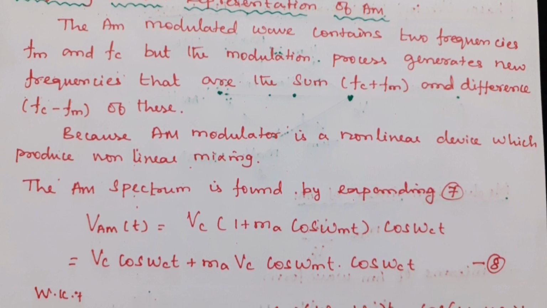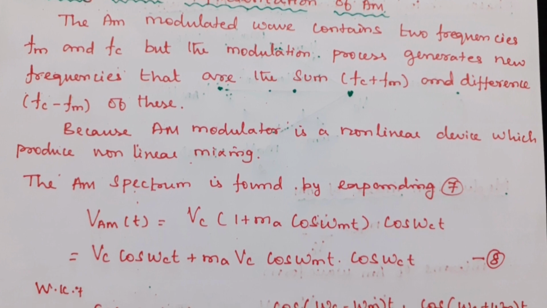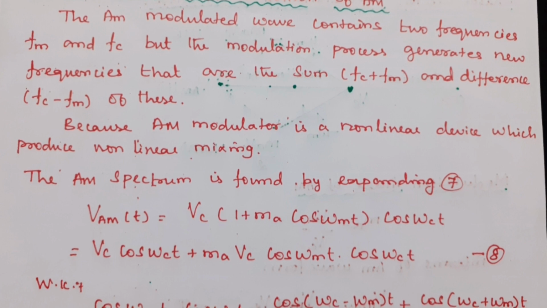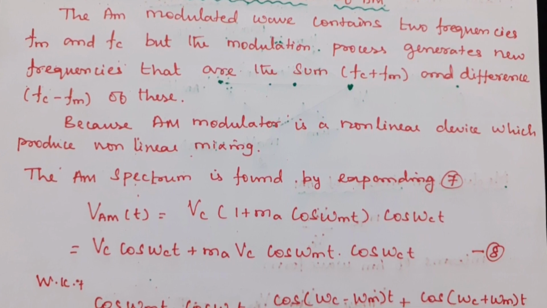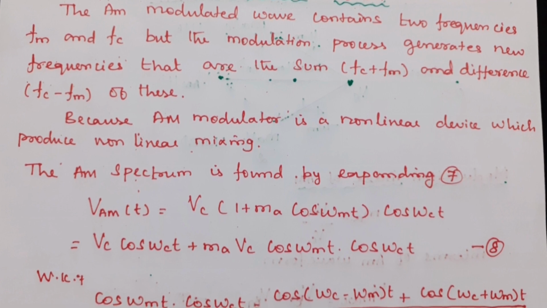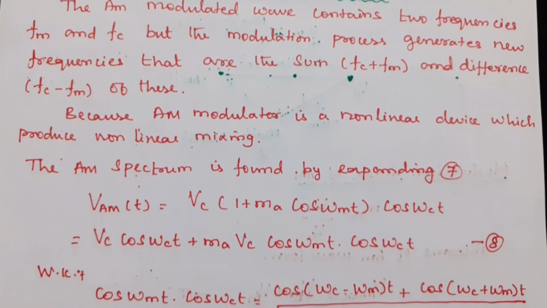The AM spectrum is found by expanding equation number 7. VAM of t is equal to Vc of 1 plus Ma cos omega mt into cos omega ct. That is expanded as Vc cos omega ct plus Ma Vc cos omega mt into cos omega ct.